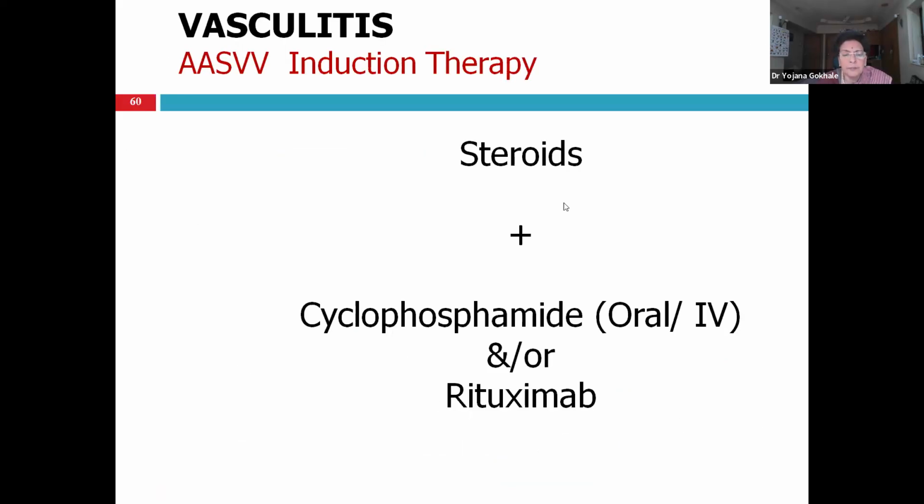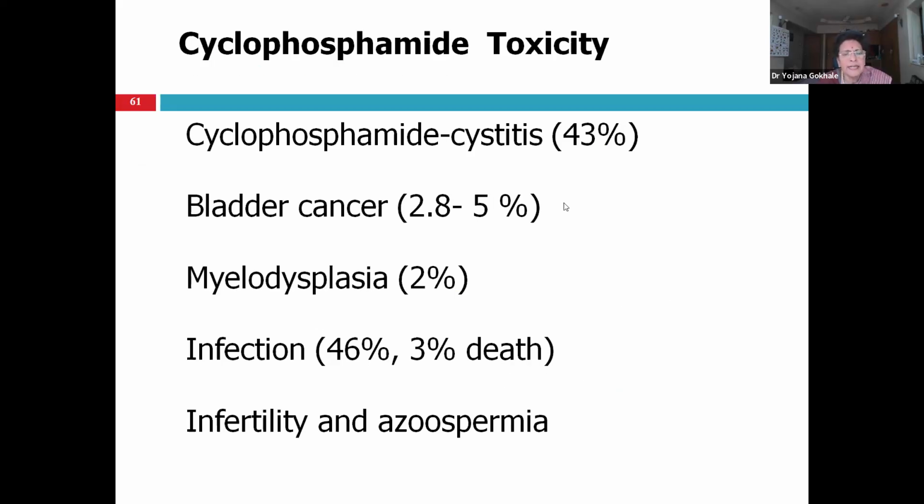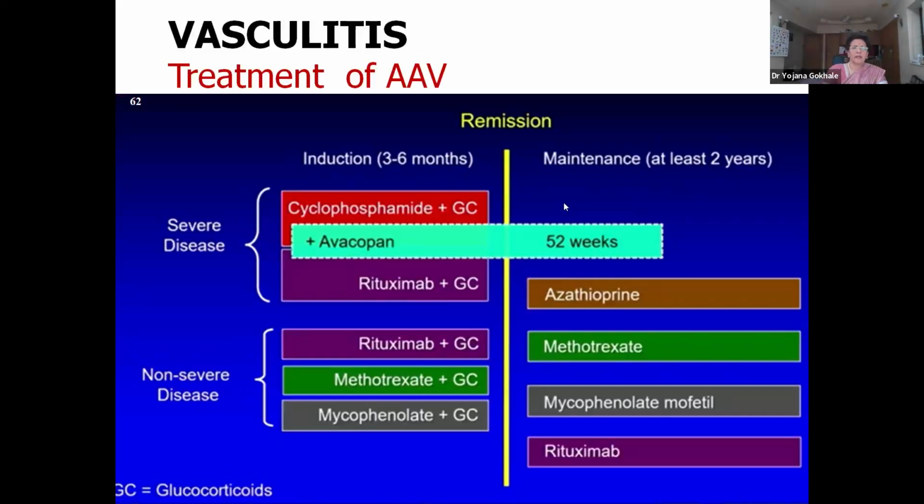So the treatment for severe patients is steroids with cyclophosphamide, pulse preferred. Cyclophosphamide has toxicity like cystitis, bladder cancer, myelodysplasia, infertility, etc. And because of the infertility issue, one may conditionally use rituximab in young patients who have yet to complete their family. Another place where one can use rituximab is if the patient for some reason has cytopenias. So now Avacopan has come as another treatment module for a patient of vasculitis.